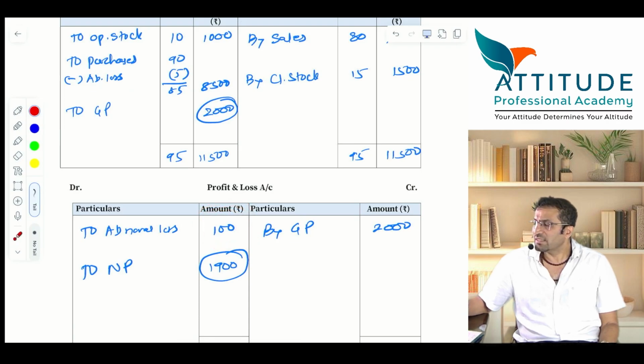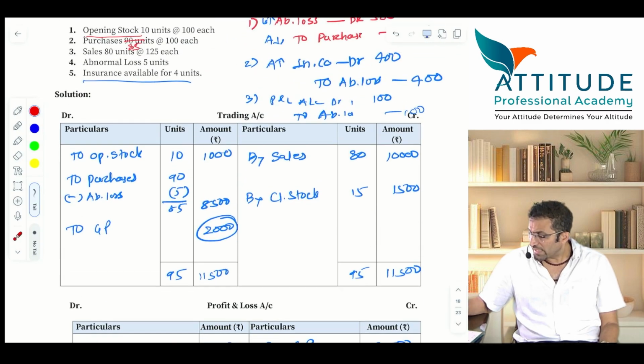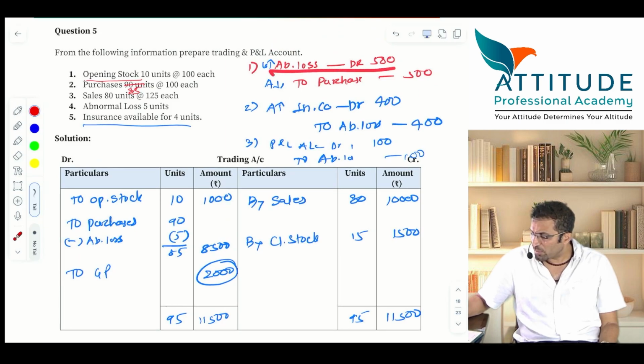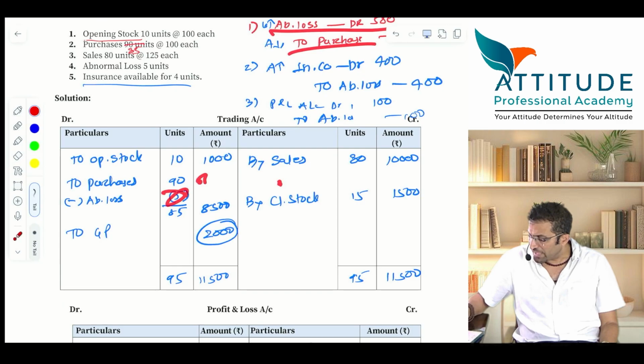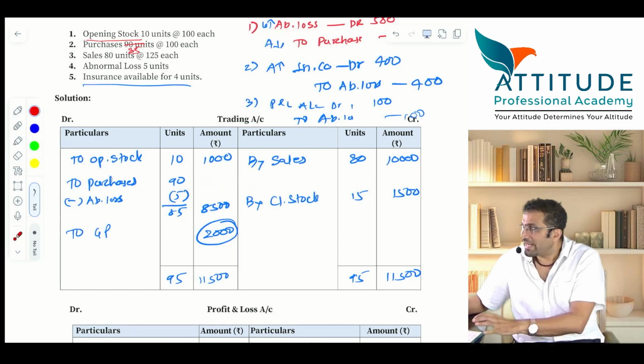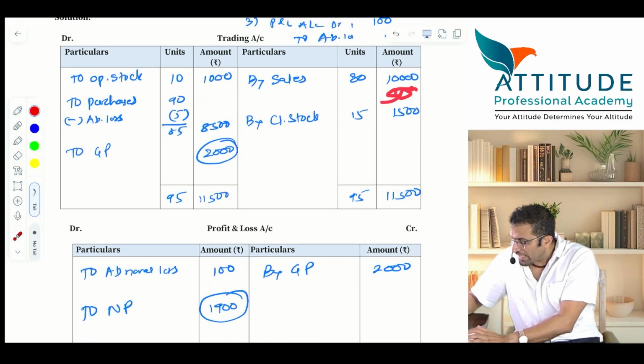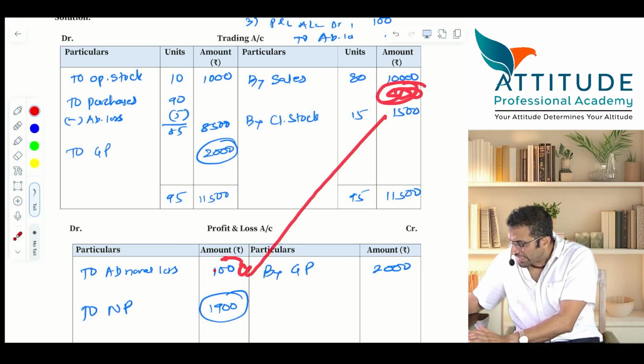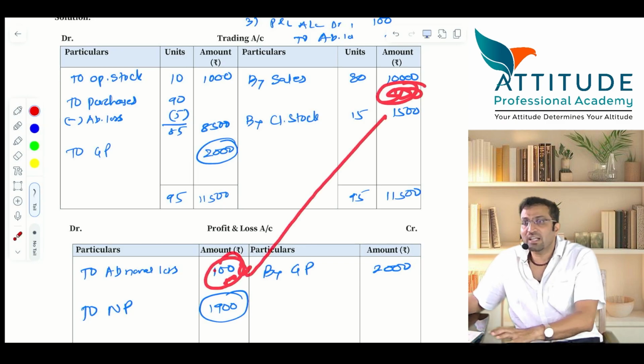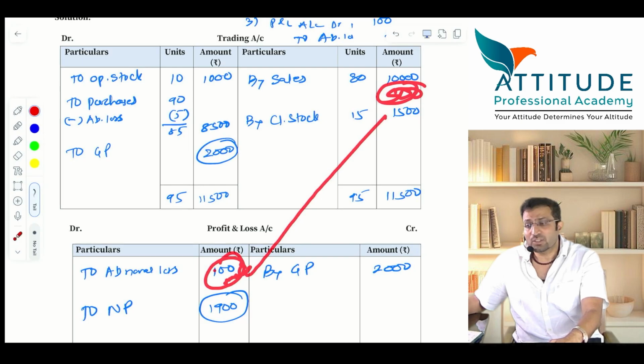Clear? Now, can I adjust this abnormal loss with the trading account directly? Yes. In that case, purchases will be how much? 9000. Here it will be by abnormal loss how much? 500. Then here 500 will come, and here how much will come? 100. Understood? Clear?